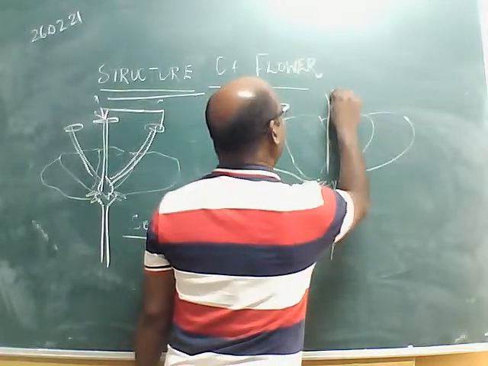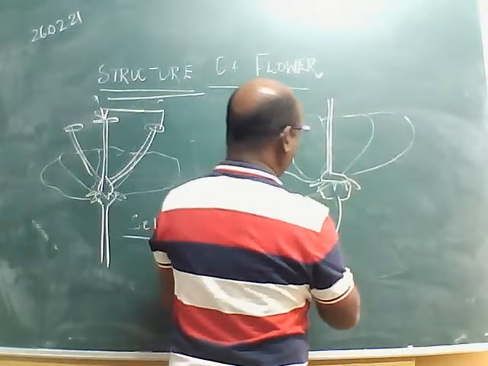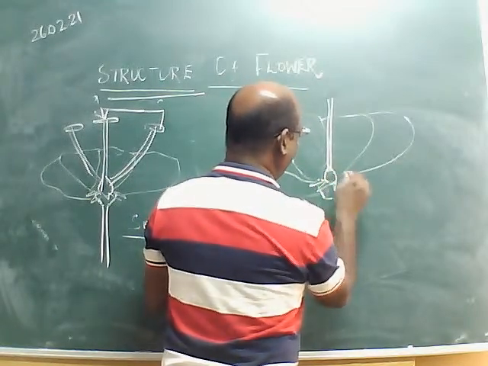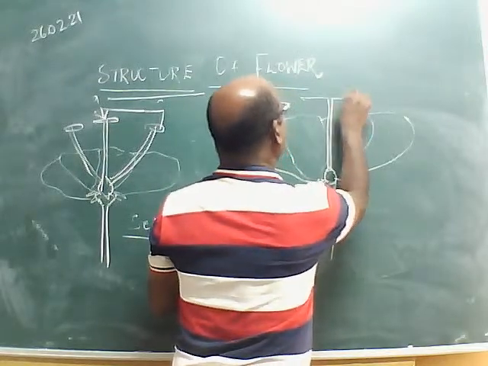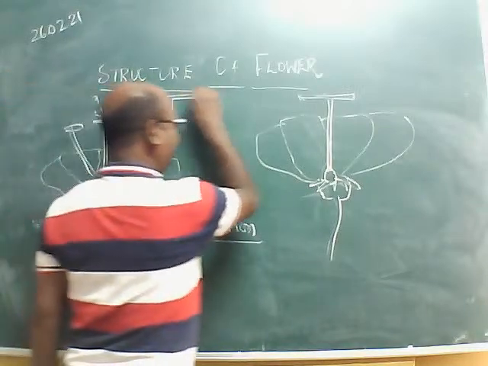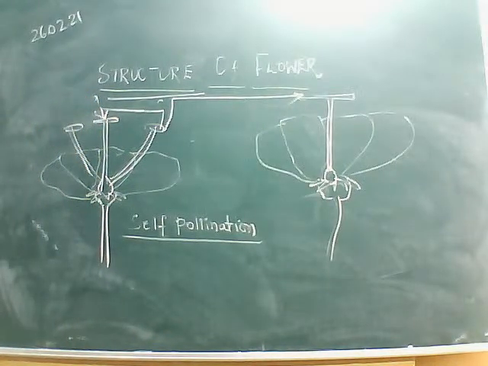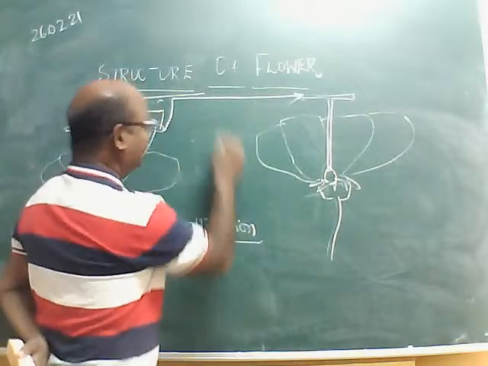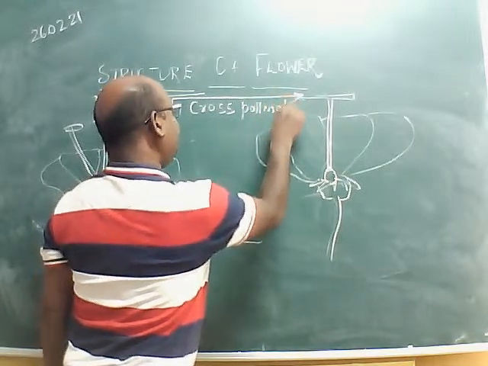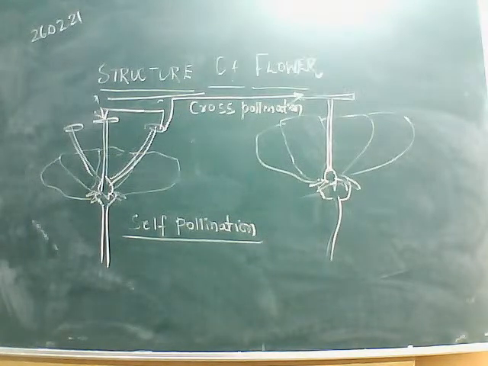Suppose it takes place from one flower to another flower, then what do we call it? Transfer of pollen grain from the anther to the stigma of another flower or another plant. It is called cross pollination. So two types of pollination are there: self pollination and cross pollination.